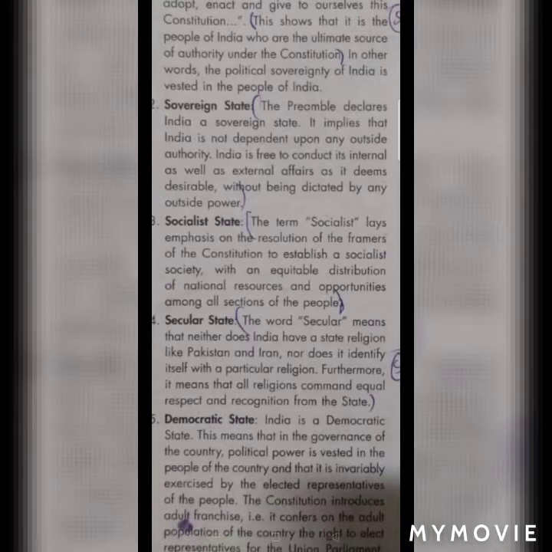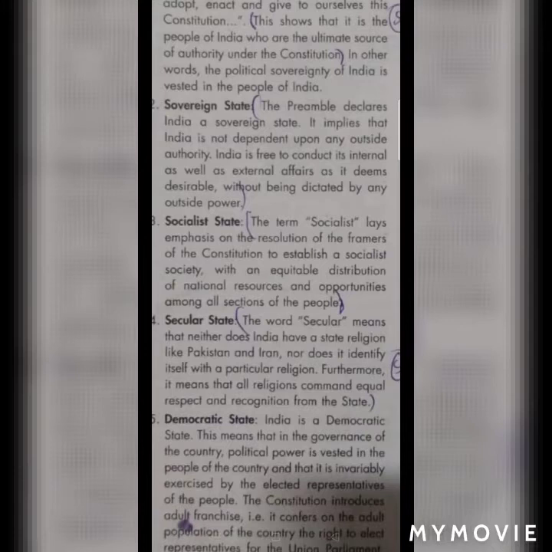It implies that India is not dependent upon any outside authority. Other countries have no influence over us, so we dictate our internal and external policies. India is free to conduct its internal as well as external affairs. Internal means our domestic affairs, and external affairs means we dictate our foreign policies also. So we are completely independent. That is the meaning of a sovereign state.